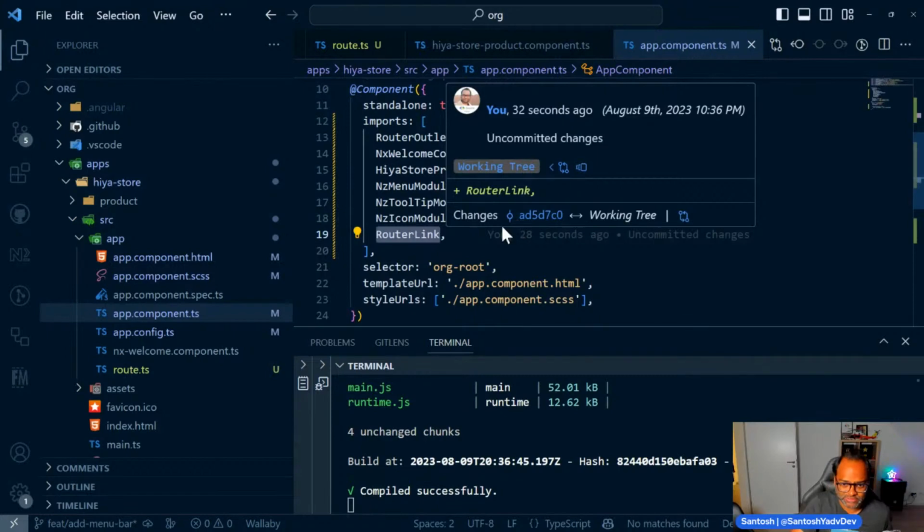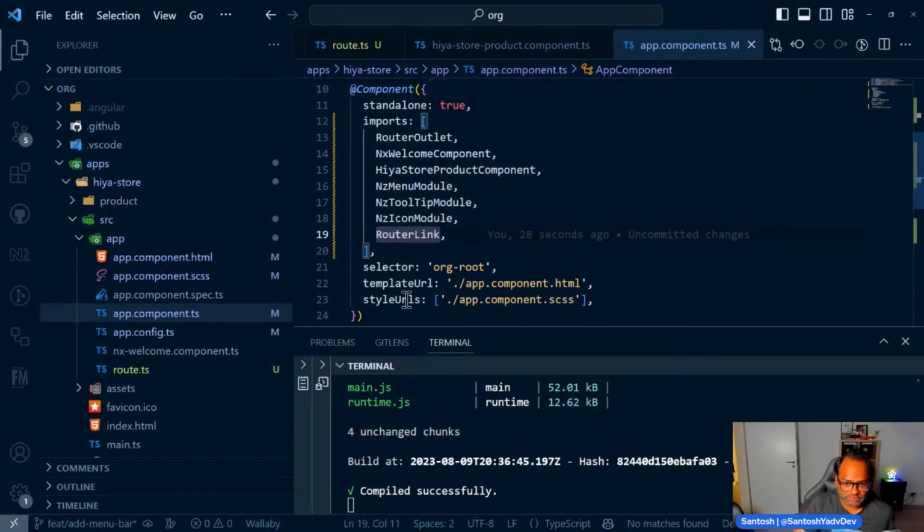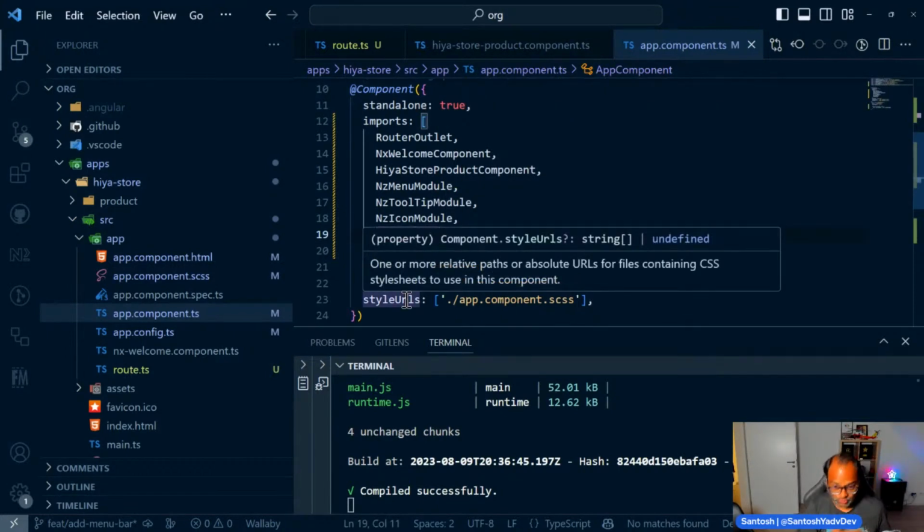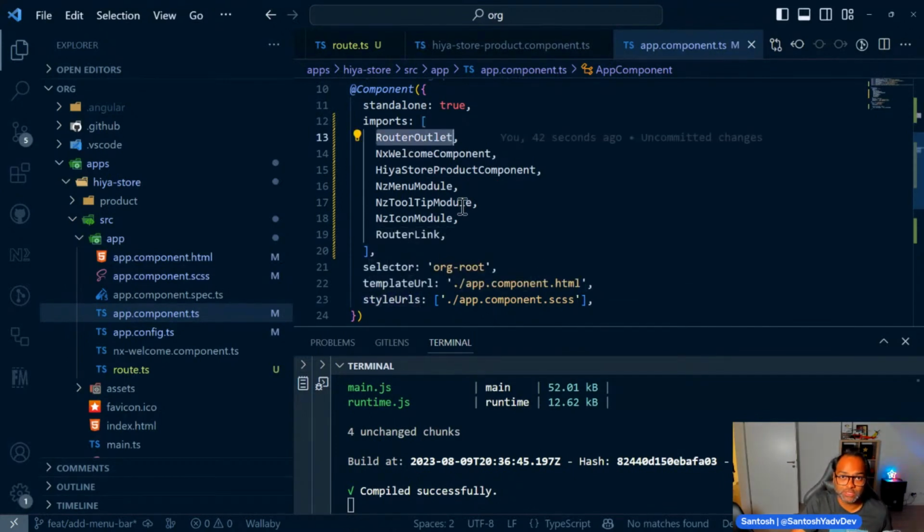You can, no one is stopping you. But as I'm talking more about the standalone way, you should not import the router module as a whole. So we should import router link, and it should have given me an error that I'm missing this, but it just failed silently and said nothing. It said, okay, everything's fine. When I clicked on the route, there was nothing. It was a blank page.